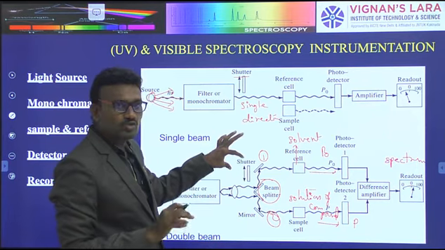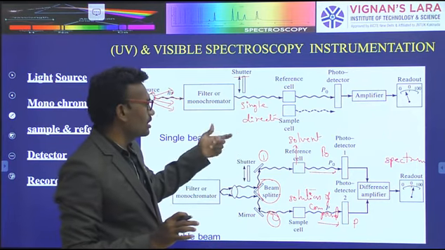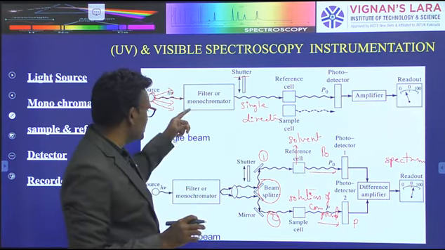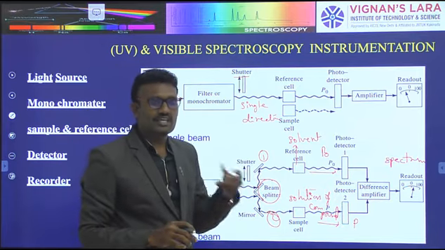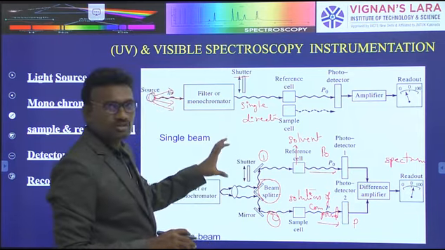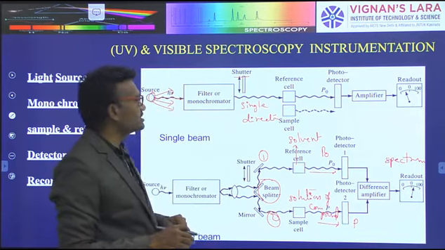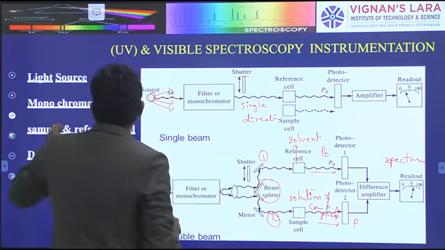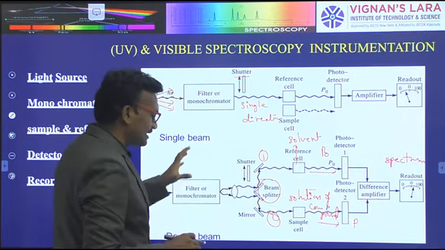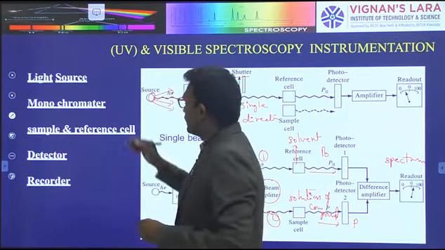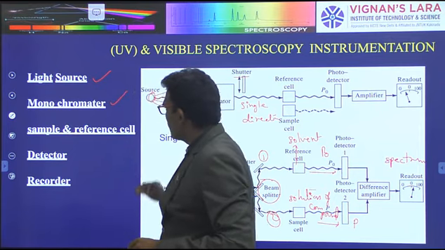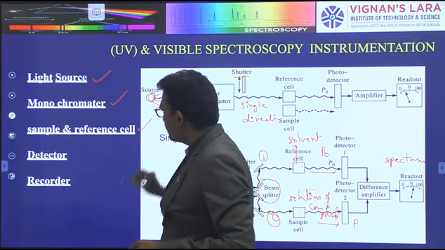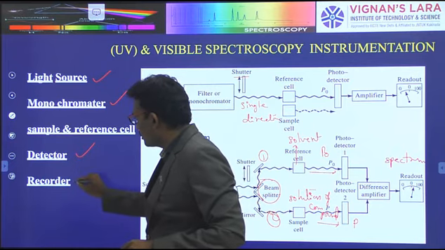The design of the UV visible spectroscopy has two designs. One is the single beam design and the other is the double beam design. Both have the same function, but the construction process has a small difference. This is the instrumentation of the UV visible spectroscopy. It contains a light source, monochromator, sample and reference cell, detector and a recorder.